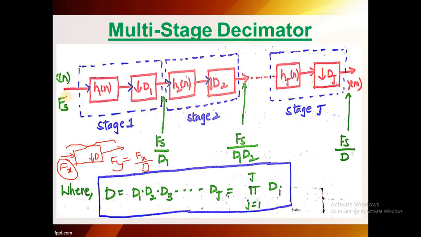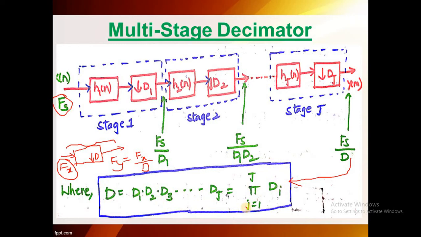For this purpose, see here, the input is fs. Here the input is fx, and the output is fx by d. Similarly, here it is fs by d1. If the input is fs, we are getting output as fs by d1. If the input is fx, we are getting fx by d. Similarly, for stage 2, fs by d1 into d2. For stage j, fs by d, where d stands for d equal to d1 into d2 into d3 and so on up to dj.